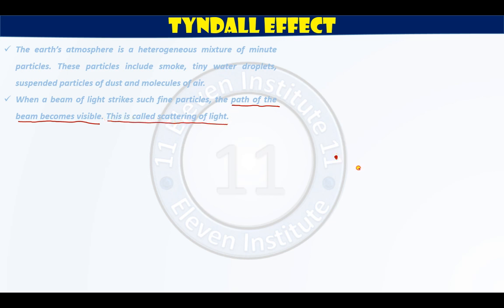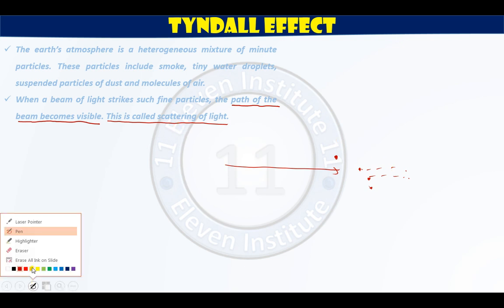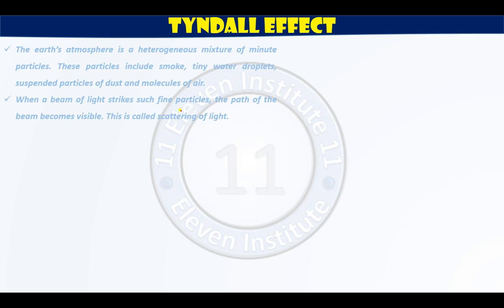So there are many particles over here. Light comes from here, but we cannot see it. But when it strikes with the surface, then we can see the path of light. And when we see this path of light, it becomes visible to us. And this phenomenon is known as scattering of light. I hope this is clear to you. All of you are now clear with what we mean by scattering of light. We cannot see light in general, but due to striking of the light with some small particles present in the atmosphere around us, we can see the path of light. This effect is known as scattering of light.